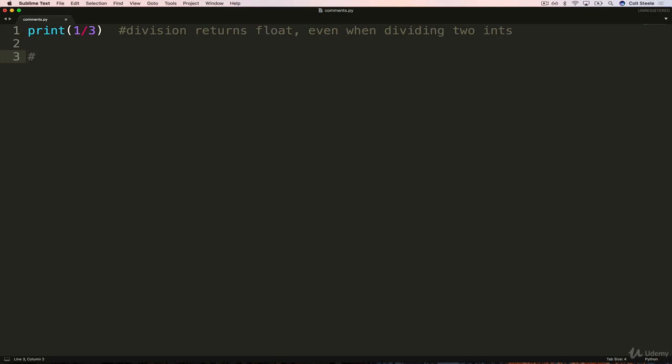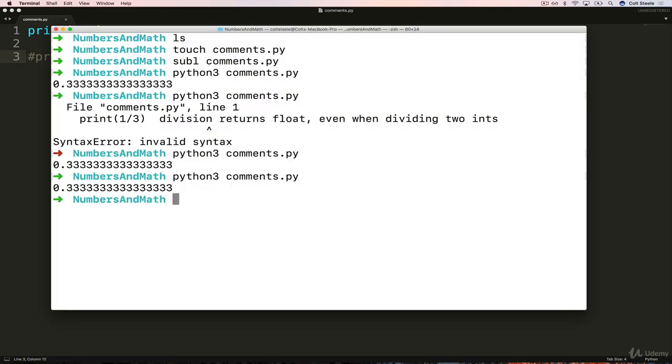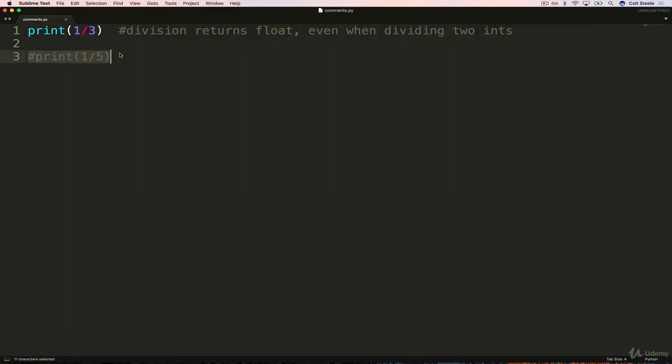So down here, I could do something like 1 divided by 5. It doesn't matter. You could comment out Python itself, actual valid syntax, and still nothing will happen because it's commented out. So this just tells Python, ignore whatever comes after this. And that's all there is to comments. So let me just prove that one more time. Run it again. And this second line doesn't occur to Python. It's like it's not even there. Cloak of invisibility from the Python interpreter.